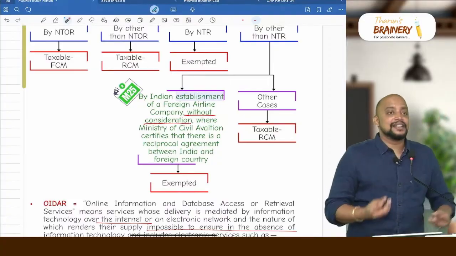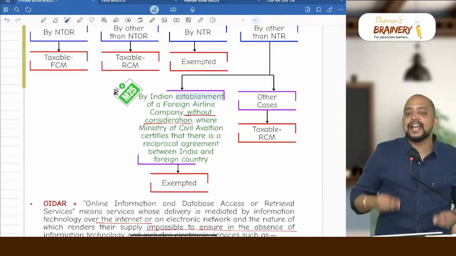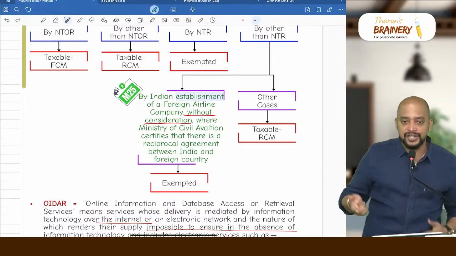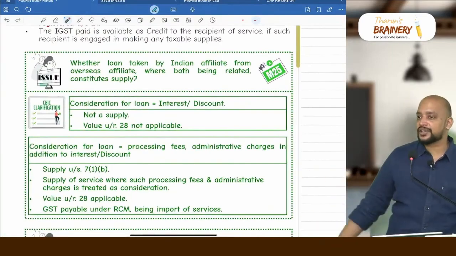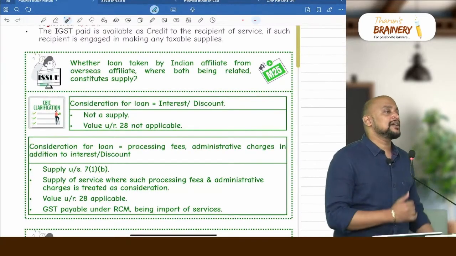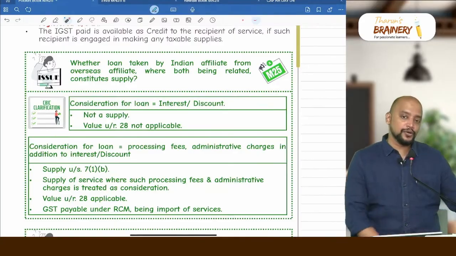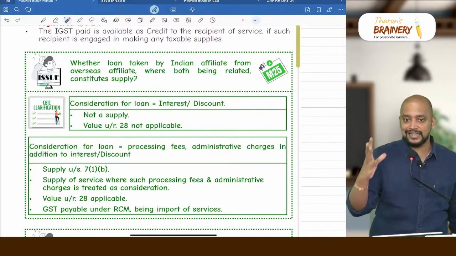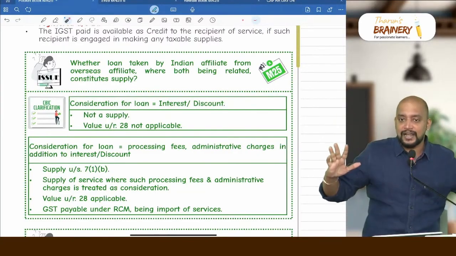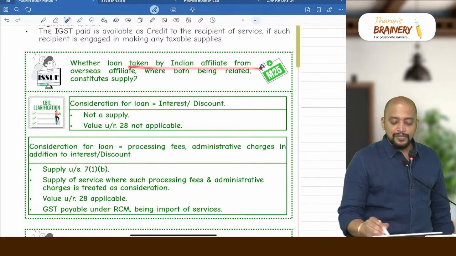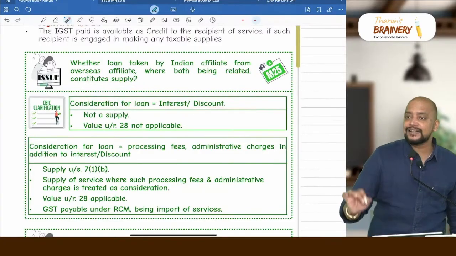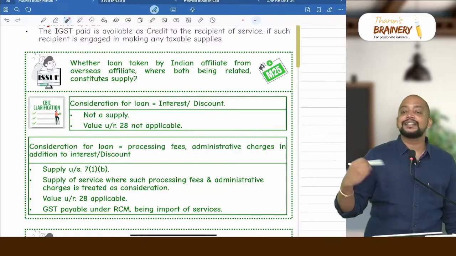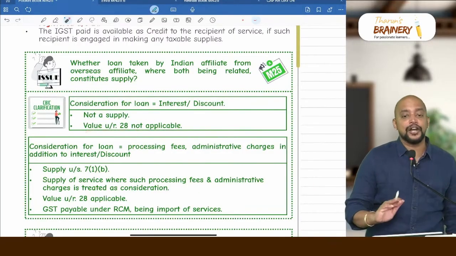But literally the same transaction, if it is in India, it is getting exempted. Because it is import of service, it changes, for which many companies have requested the finance minister. Accordingly, this clarification they have brought in. That is, if there is an Indian subsidiary company which is taking loan from a foreign holding company, if they pay only interest as a consideration, the activity is not a supply. So whether loan taken by Indian affiliate from overseas affiliate, where both being related, constitutes supply: if the consideration is only interest or discount, it is not a supply. As it is not a supply, the value under Rule 28 will not be applicable.